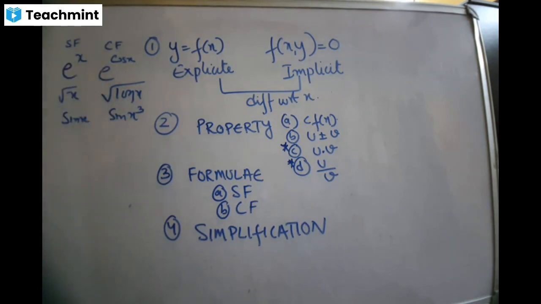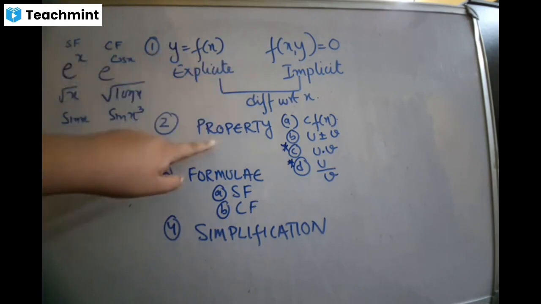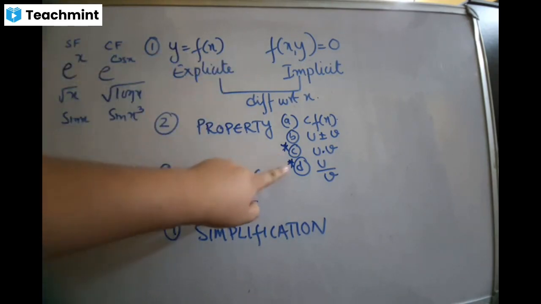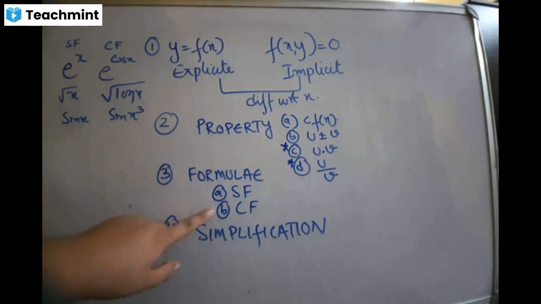Is that clear? So once again before I end today's class: explicit or implicit, property; if multiply, run the product rule; if divide, run the quotient rule. Lastly, when applying the formula, if you know the formula it is standard, if you don't know it, composite, and finally we have to simplify. Is that clear? So this was your first class on calculus everyone. So remember the 11 formulas which I have given to you.